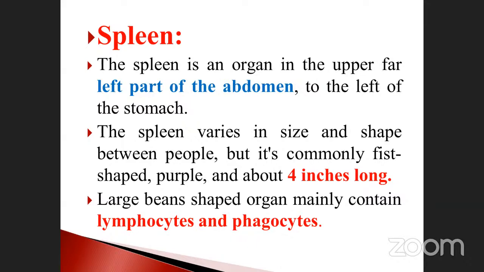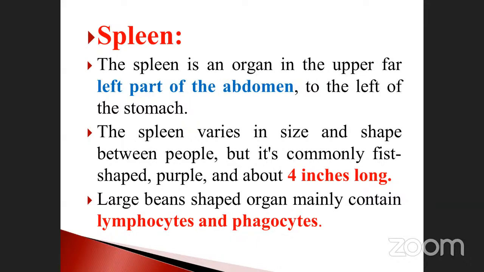That is one. Okay, what about the main function? Do you have any idea about this one? What is the main function of the spleen? No idea, sir. Okay, the spleen is a very, very important organ. All blood microorganisms can be filtered by the spleen only. Suppose your blood contains microorganisms, they are filtered by the organ called the spleen. That's why it is also called the graveyard of RBC. Graveyard means nothing but the slaughterhouse of the RBC.